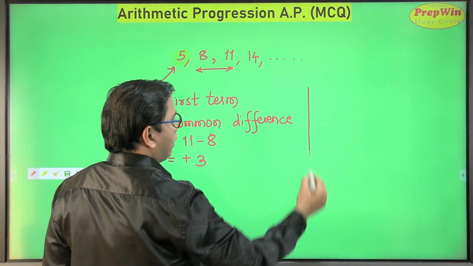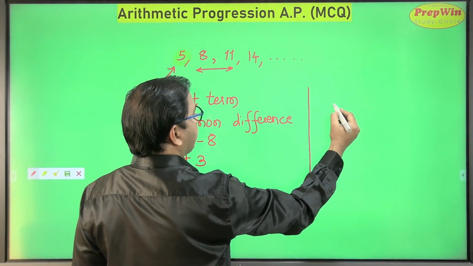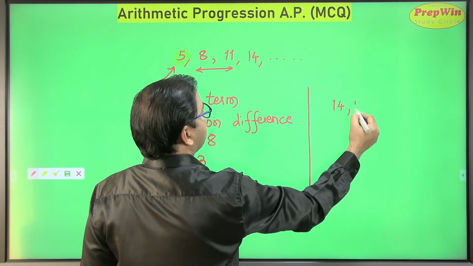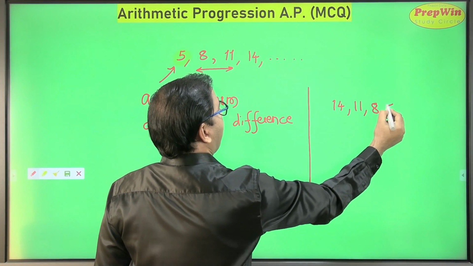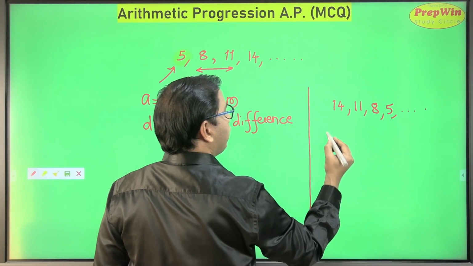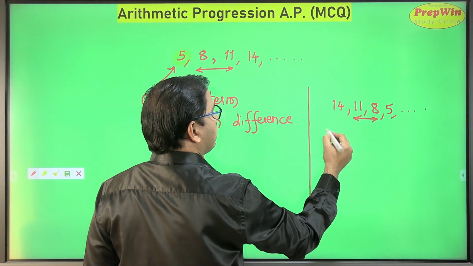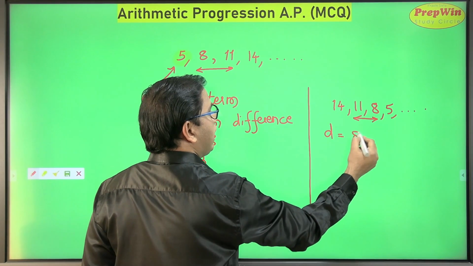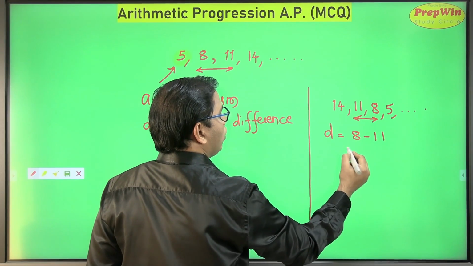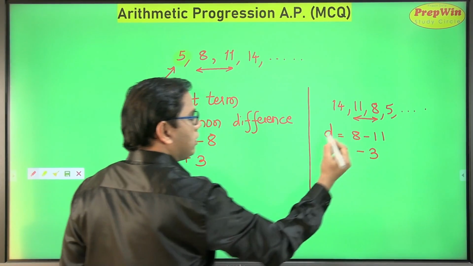Suppose your progression is decreasing, like 14, 11, 8, 5, heading towards negative infinity. If you select any two consecutive numbers, the common difference will be 8 minus 11, which comes to minus 3.